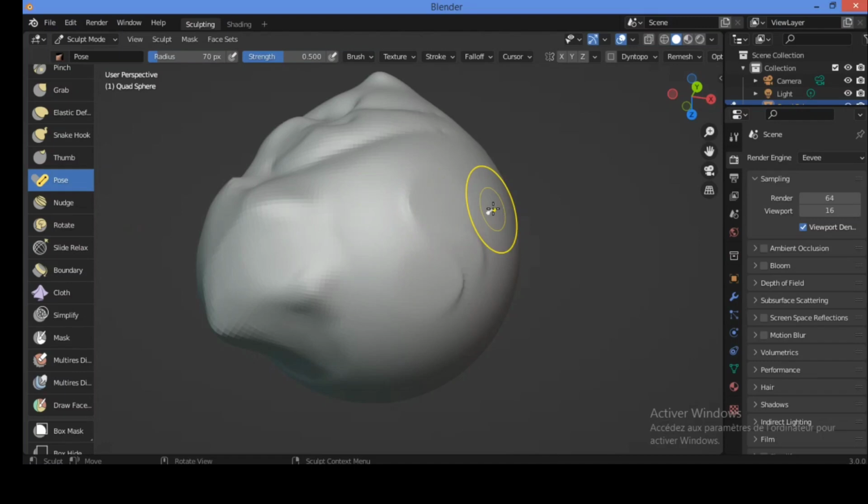Let's move now to the pose brush. This brush poses a model simulating armature-like deformations. For example, let's try it over this place, like this, and you see this effect. You can also see this effect.